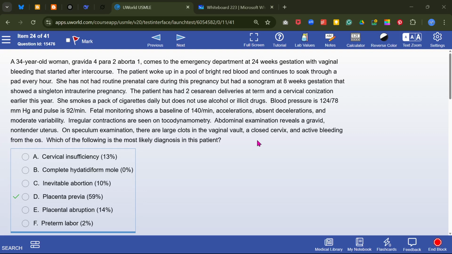Okay, now read this stem. This 34-year-old woman.